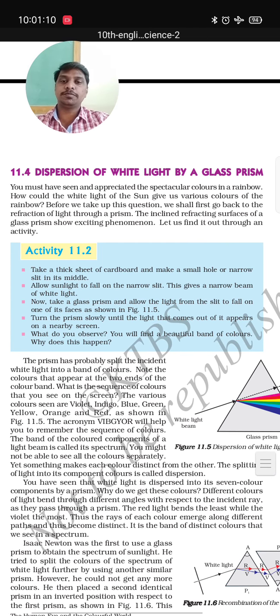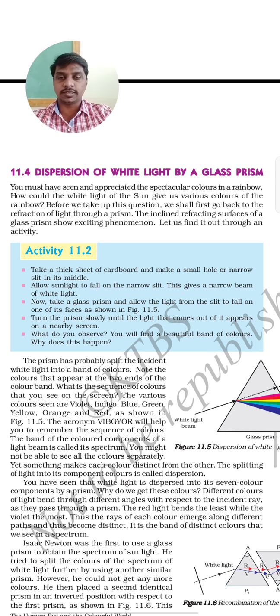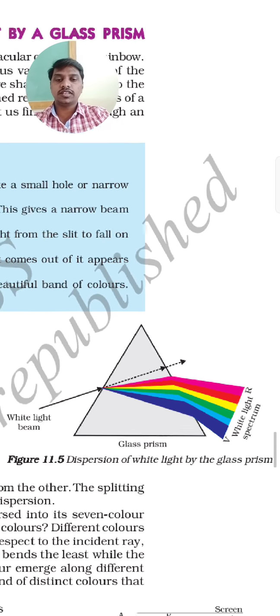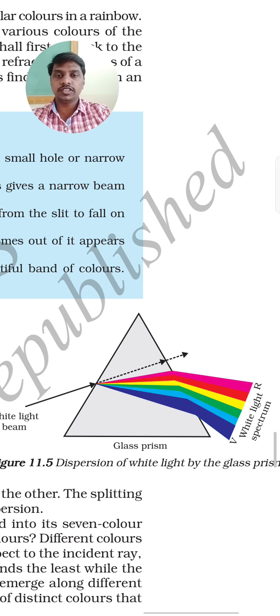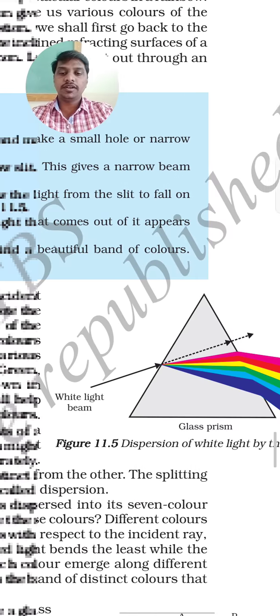Next, we are having dispersion of white light by a glass prism. Dispersion means, so does white light consist of only one type of color ray, or different types of light rays in it? This is the question which you will get in your mind. So white light consists of different types of colors. You can see in this picture, if we pass the white light through the prism, it will get converted into 7 different colors. That is VIBGYOR, we say in the short form VIBGYOR.